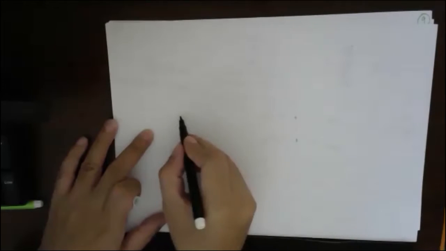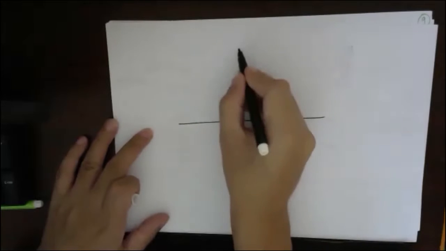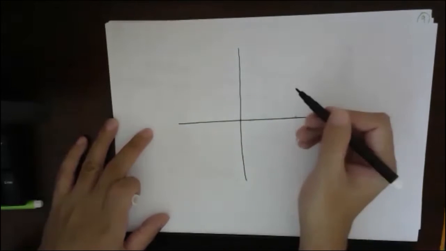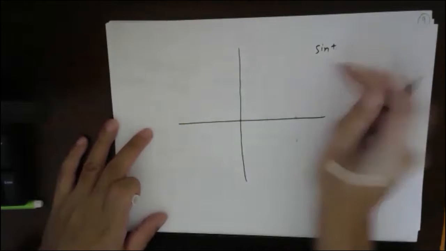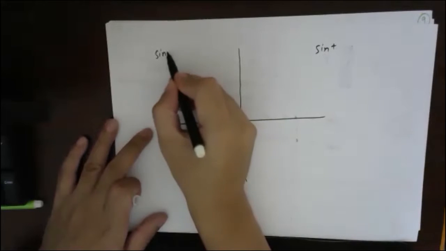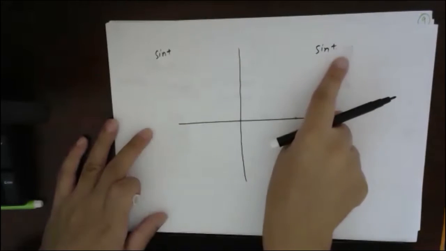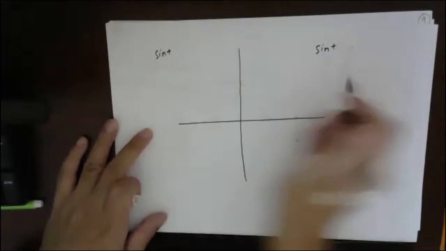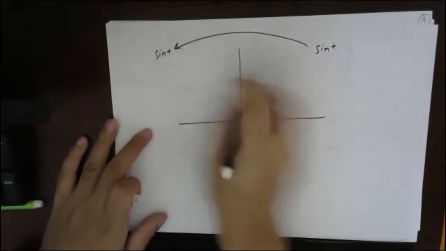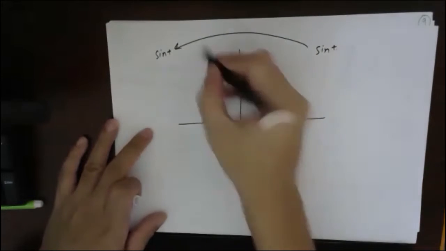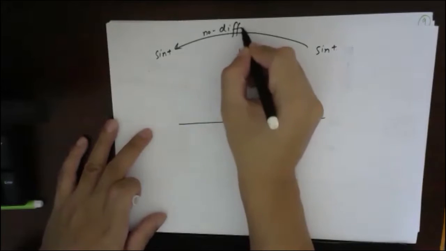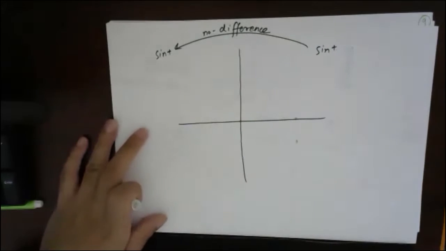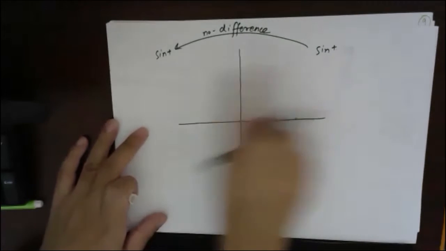Okay, बच्चा देखो, sine is positive here, and sine is positive here also. So the transition from this boundary to this boundary won't make any difference. From first to second quadrant, sine is positive in both.